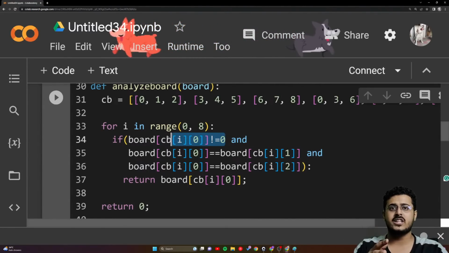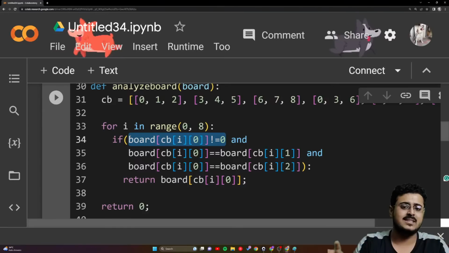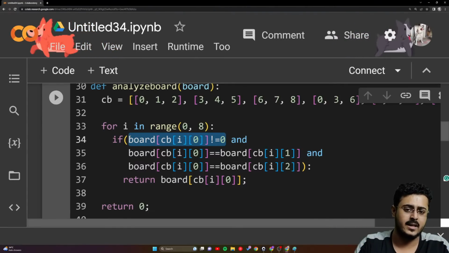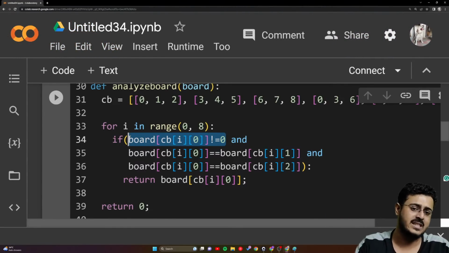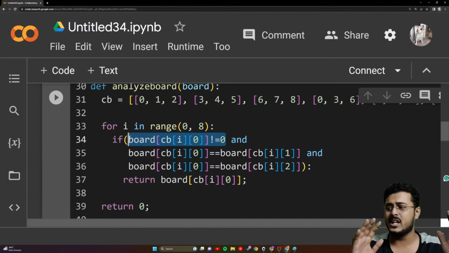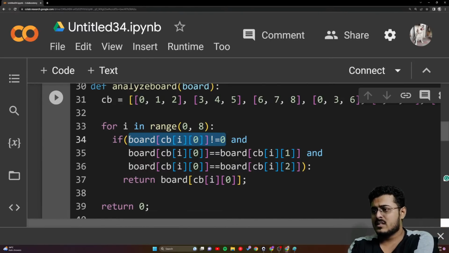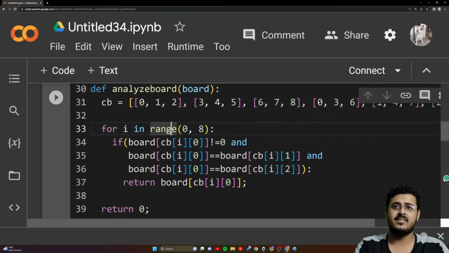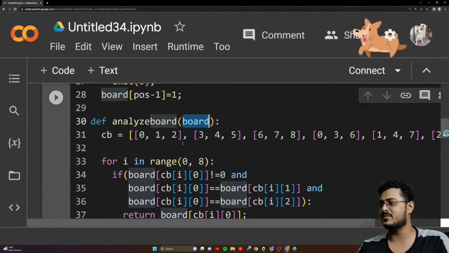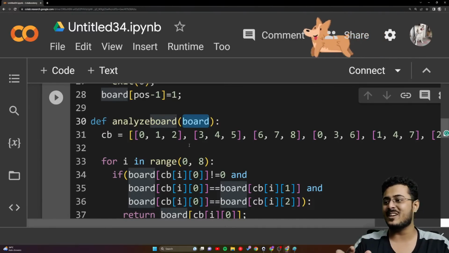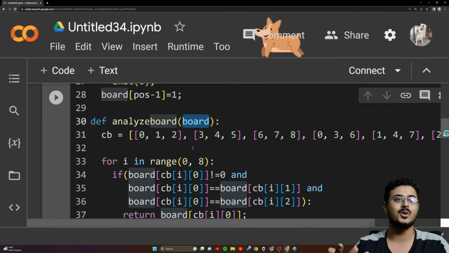Why not equal to 0? Because if the board value is 0, that means there's no X, no O right over there. We need to check for just X and O's. X is represented by -1, O is represented by 1. So we're just checking for that right over there. Sir, is board defined? Yes, we have taken a board right over here. I think you're starting this class for the first time. It has been 8 days. We have been discussing board for so long, right?